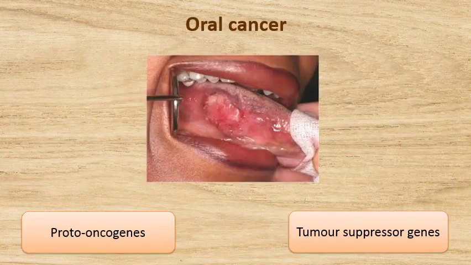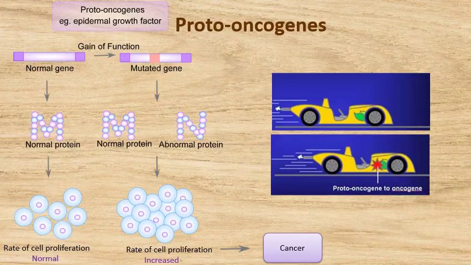Now let's have a look at the genetic basis of oral cancer. In cancers, two major groups of genes can be mutated. One of them is proto-oncogenes and the other one is tumor suppressor genes. These proto-oncogenes are usually present in all our normal cells, and when they are expressed, they will produce proteins such as growth factors and growth factor receptors, which are essential for normal cell proliferation in our body.